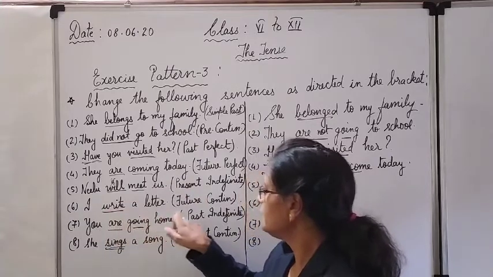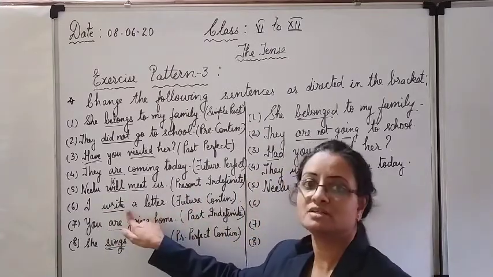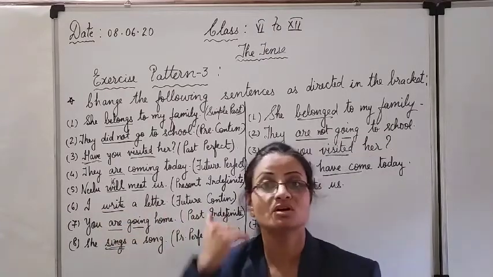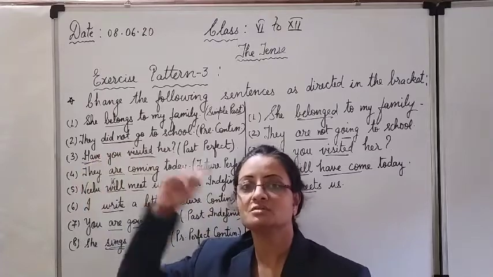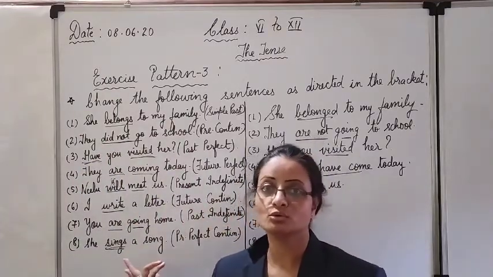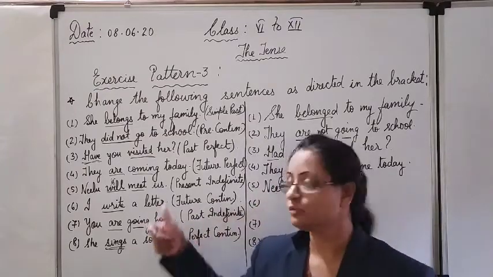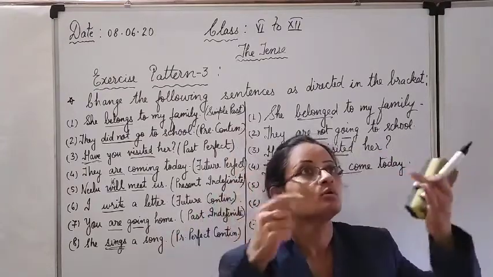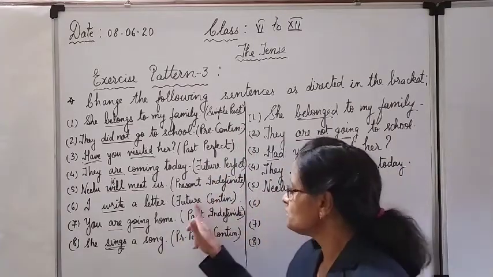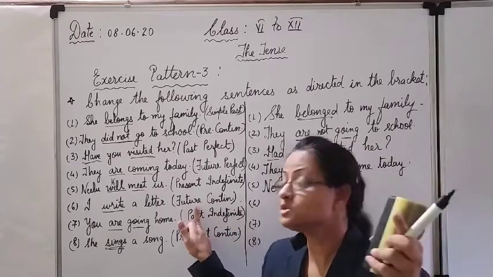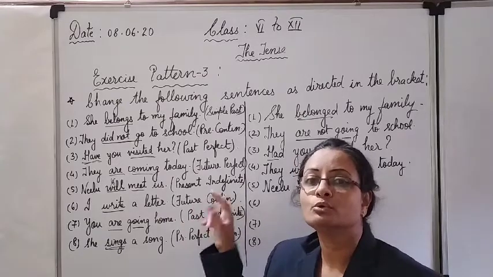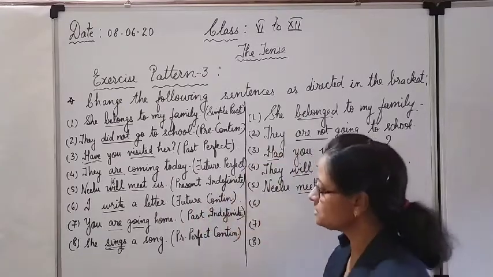Now see, I write a letter. Write. Simple present, first form. Without any helping verb, you have to change it into the future, means will, shall. Continuous means first form and ing. With these names only, you will be coming to know if you learn them by the tricks. If you learn the formula, future continuous means what? You will read out all the formula in your mind and then still you will make a mistake. So future means I have told you will, shall, indication of future. Then continuous, first form and ing. If it is future continuous, root verb be you have to use between these two.